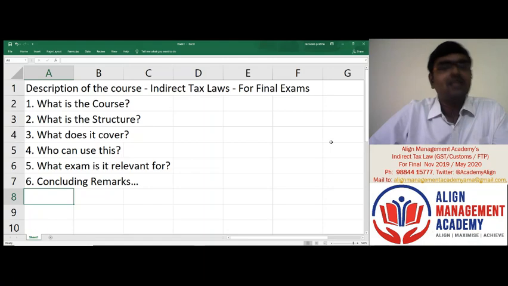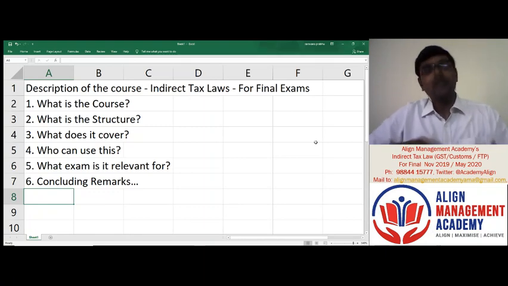With the first question, what exactly is the course? This is the course for paper 8, indirect tax laws for CA final examinations, and also the relevant indirect tax papers for the CA, CS and the CMA final exam students as well. The indirect tax paper is what is being covered, which broadly consists of GST law and customs and FTP. So this is what we are going to be seeing in this particular course.